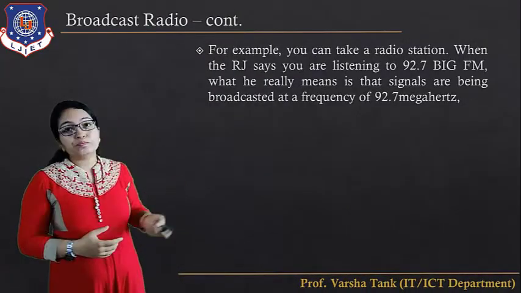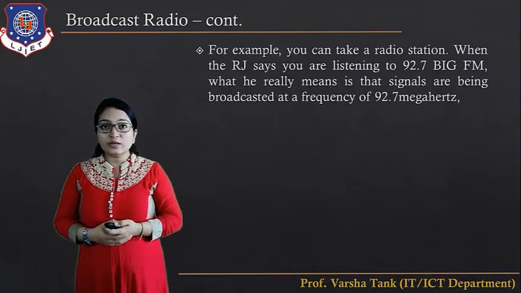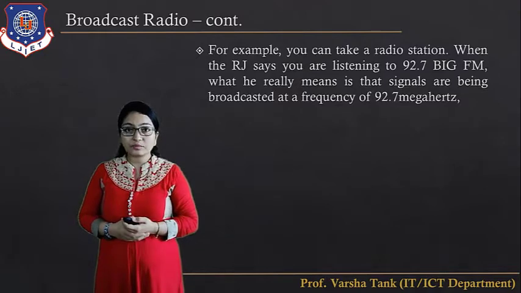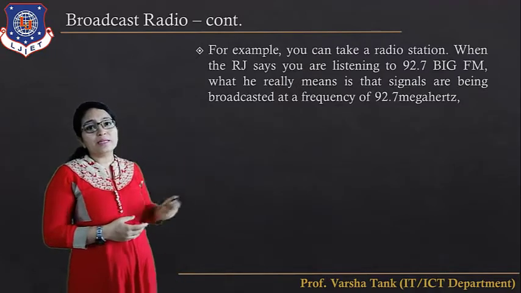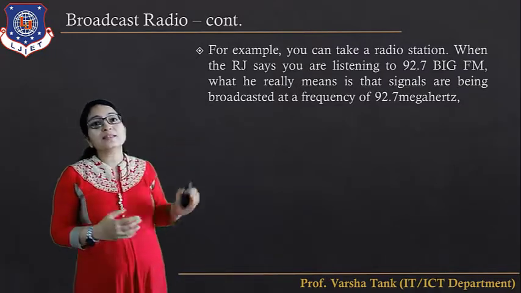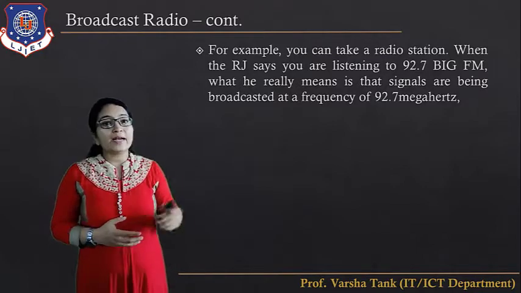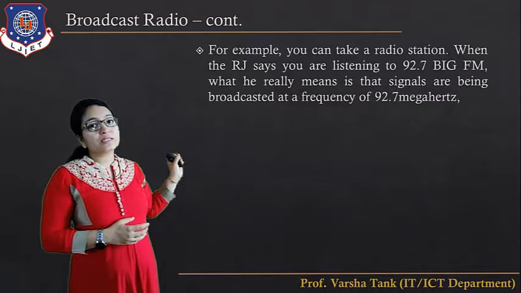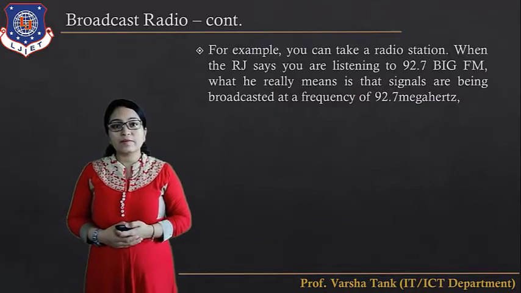For example, when the RJ says that you are listening to 92.7 Big FM, what it really means is that the signals are being broadcast at the frequency of 92.7 megahertz, and you are receiving the signals at 92.7 megahertz.